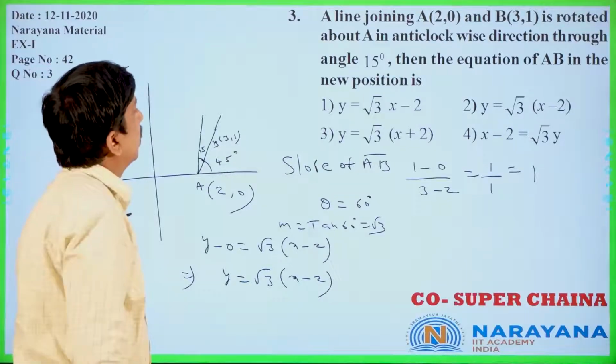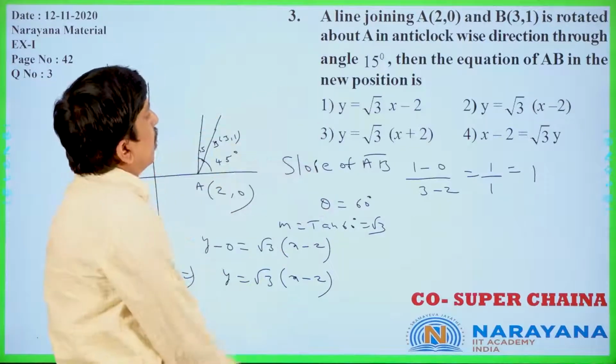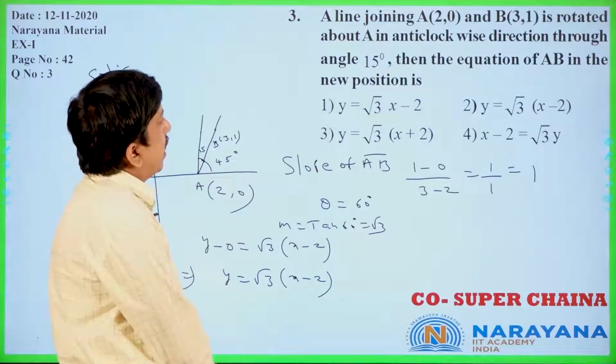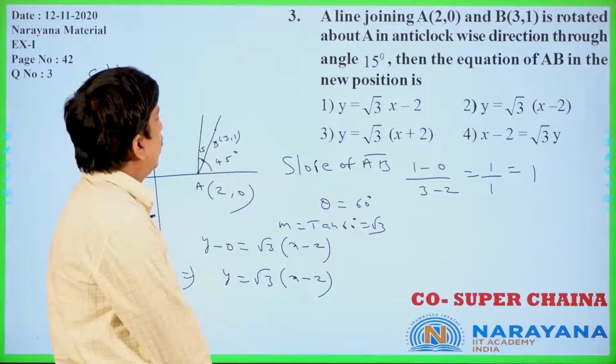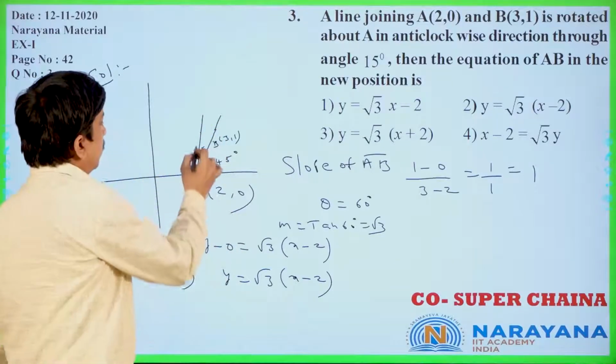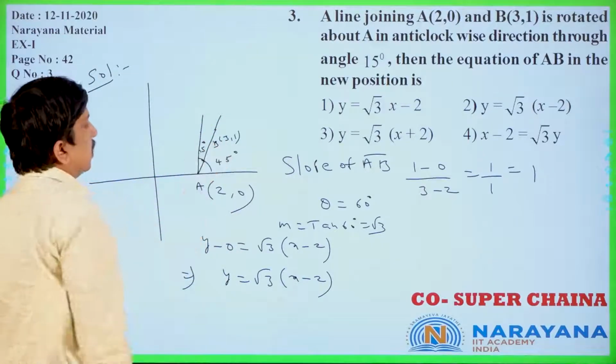Observe that a line joining A(2, 0) and B(3, 1) is rotated about A in the anti-clockwise direction through an angle of 15 degrees. This is rotating like that, 15 degrees. Is it clear or not?